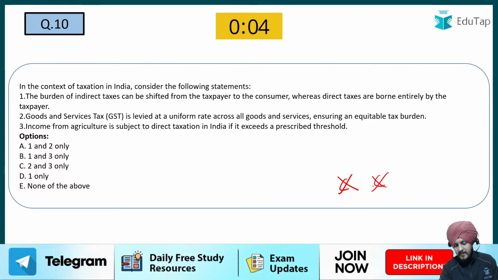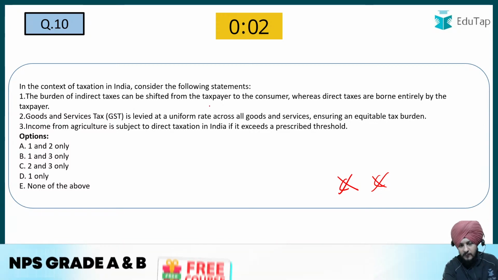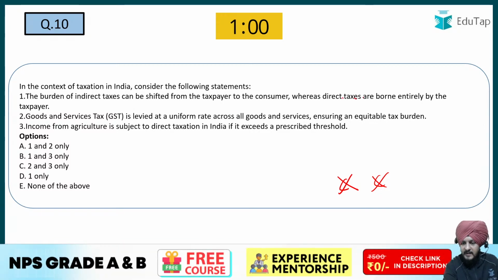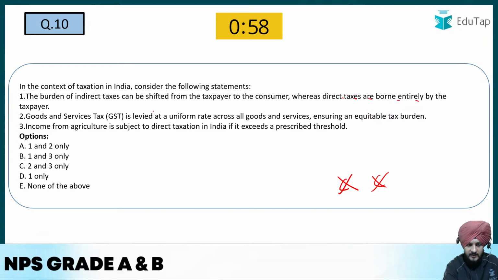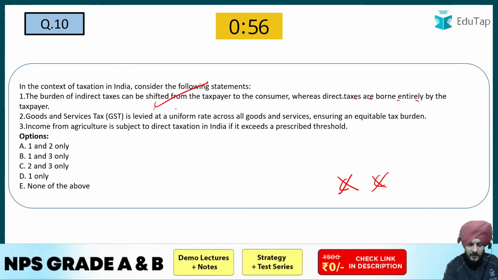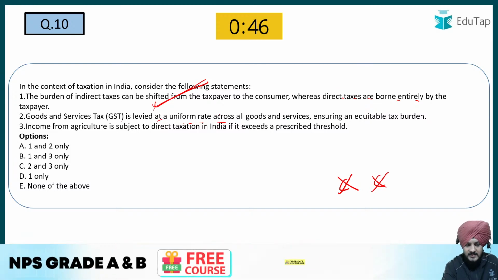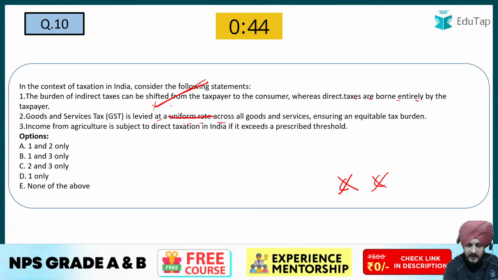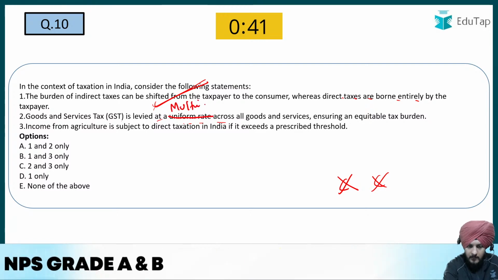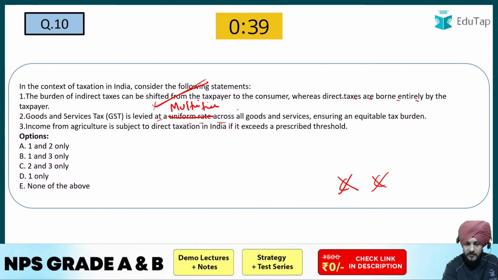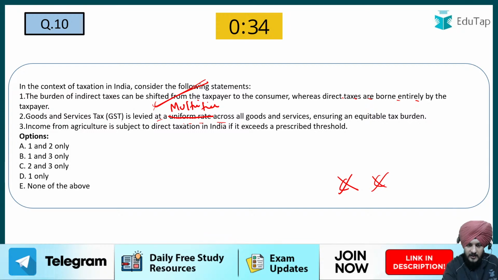Now, if we see the question, the burden of indirect tax can be shifted from the taxpayer to the consumer, whereas direct taxes are borne entirely by the taxpayer. Yes, this is correct. So statement one is correct. Then the second is, GST is levied at a uniform rate across all goods and services. So basically, GST is not a uniform rate. It is a multi-tier rate which has different kinds of slabs. You all know about GST slabs, right? 5%, 18%. So different types of slabs are there. So it is not a uniform rate but a multi-tier rate.